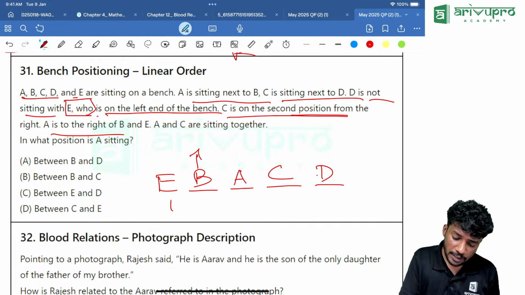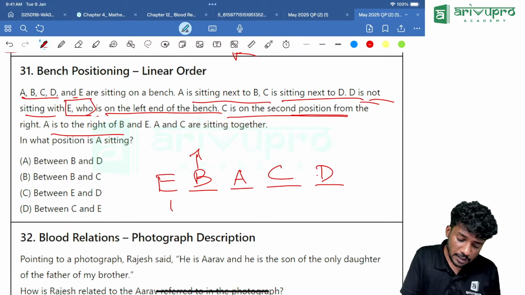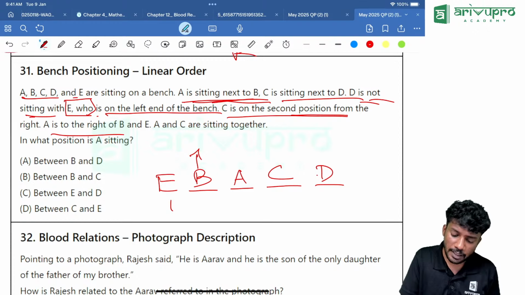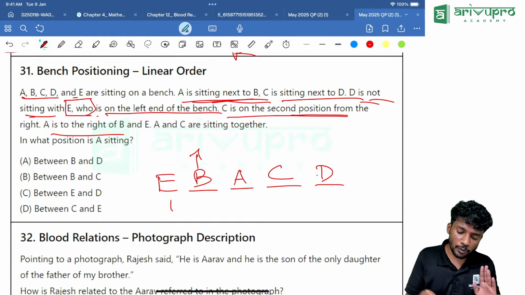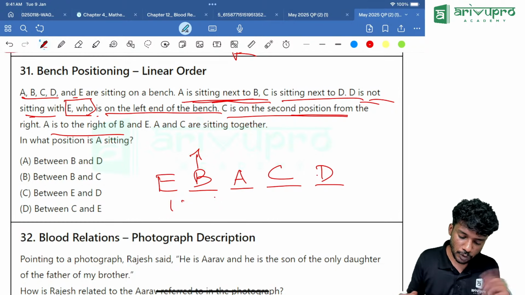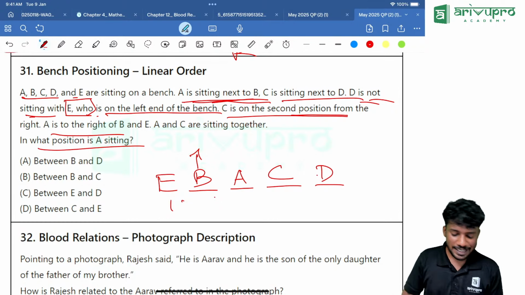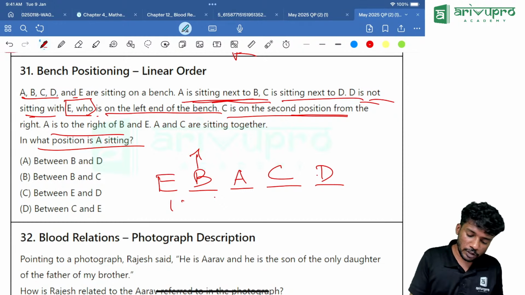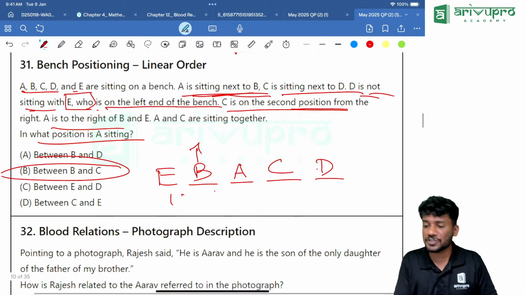Then C is second. That is also correct. Then D is not sitting with E. Then A is sitting next to B. That is also followed. Everything is followed. A is to the right of B and E. That is also followed. That means the question is, in what position is A sitting? A is sitting between what and what? B and C. That's the answer.